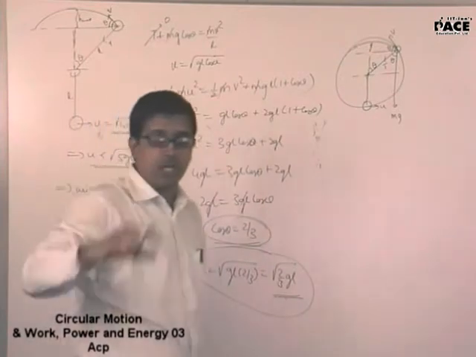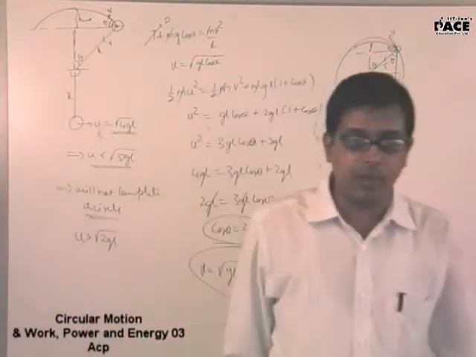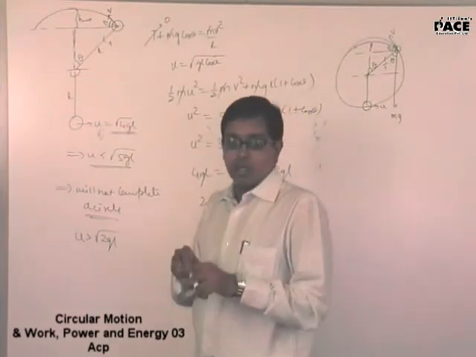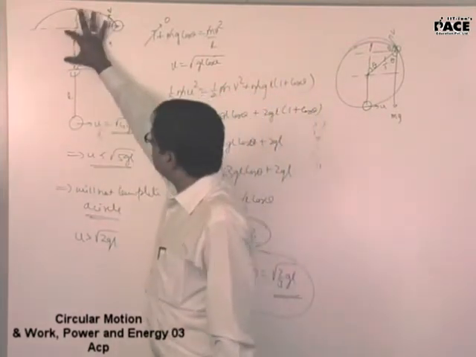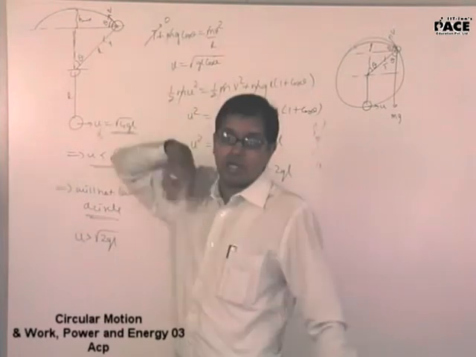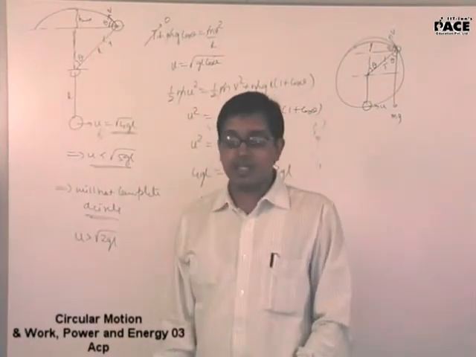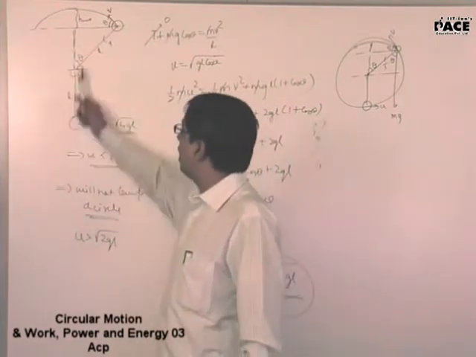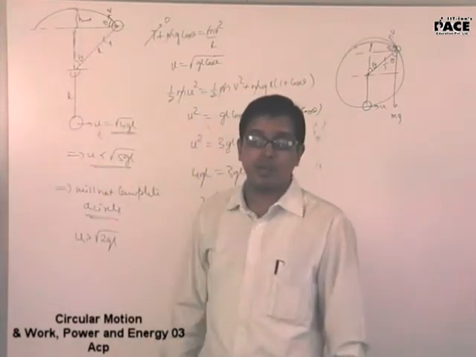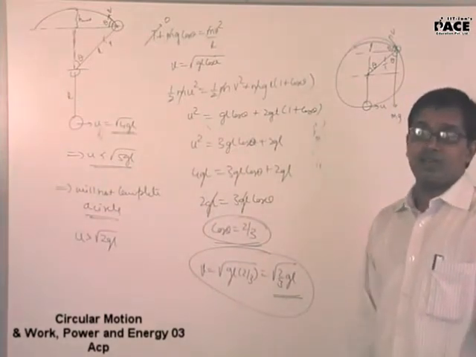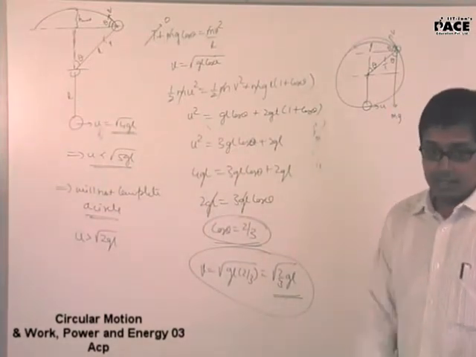With projectile motion, I know the formula for h maximum. Once I know the formula for h maximum, remember h maximum plus L cos theta plus L is the maximum height to which it goes. Add all the three, that's the maximum height to which it has gone. And for sure that will be lesser than 2L.